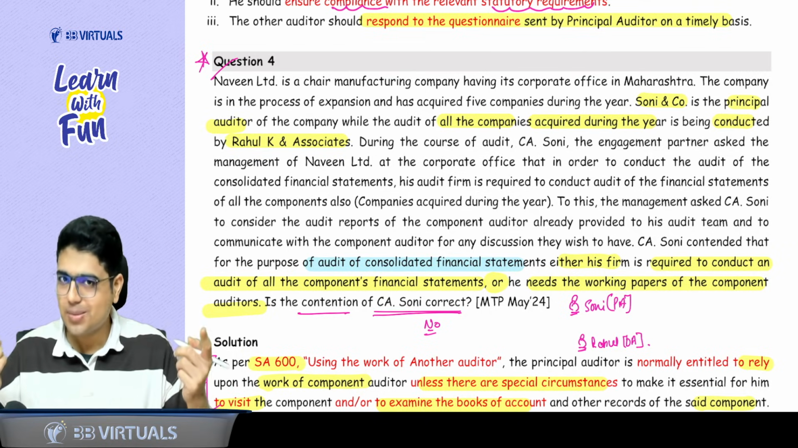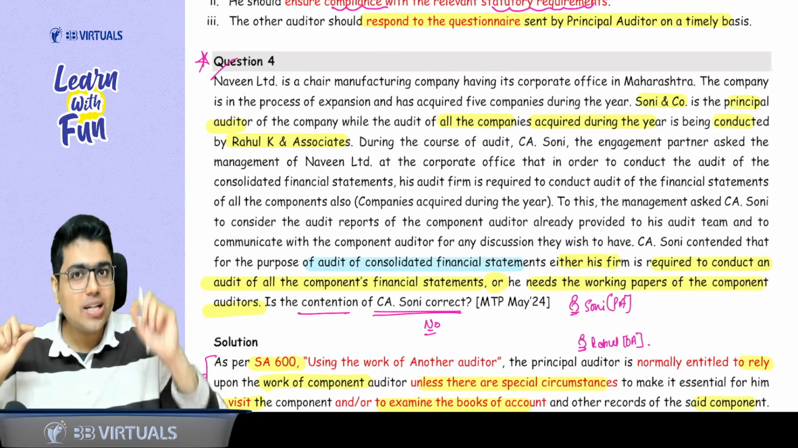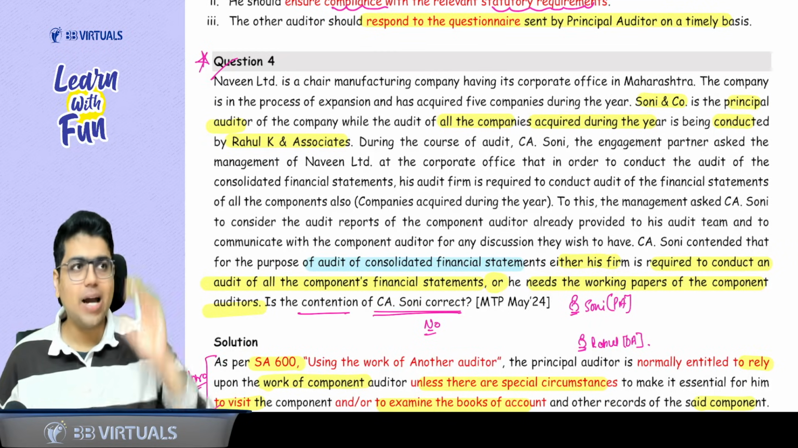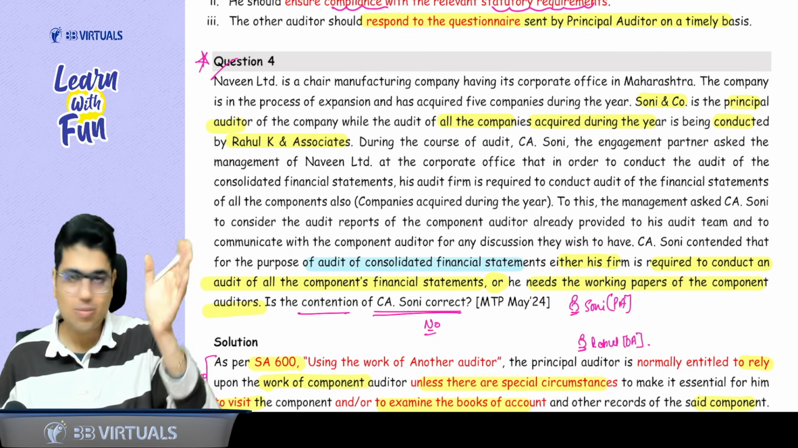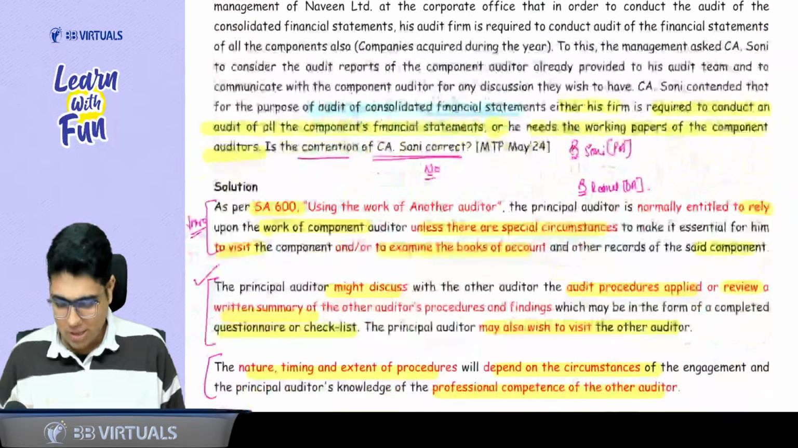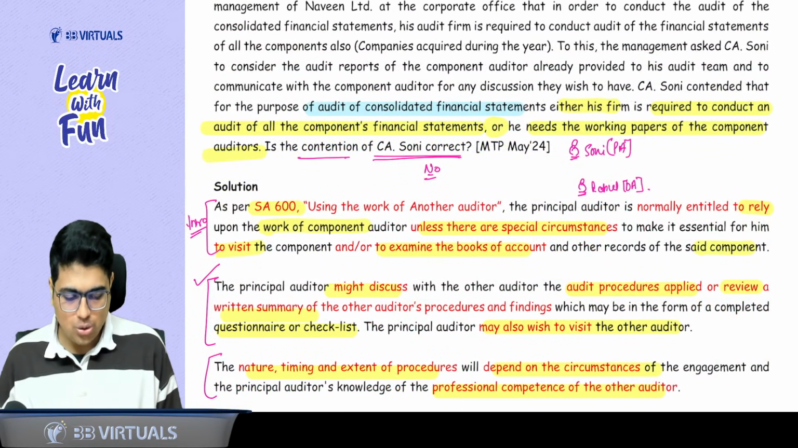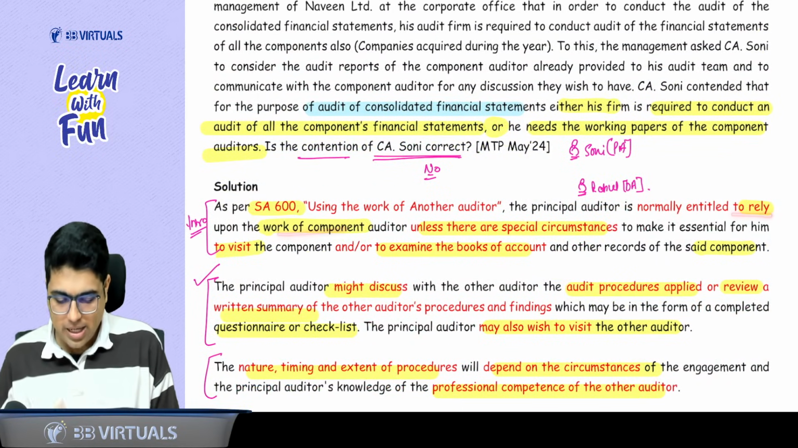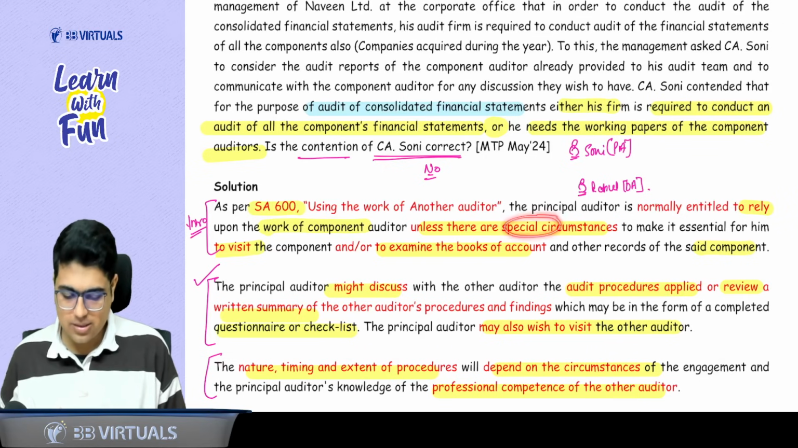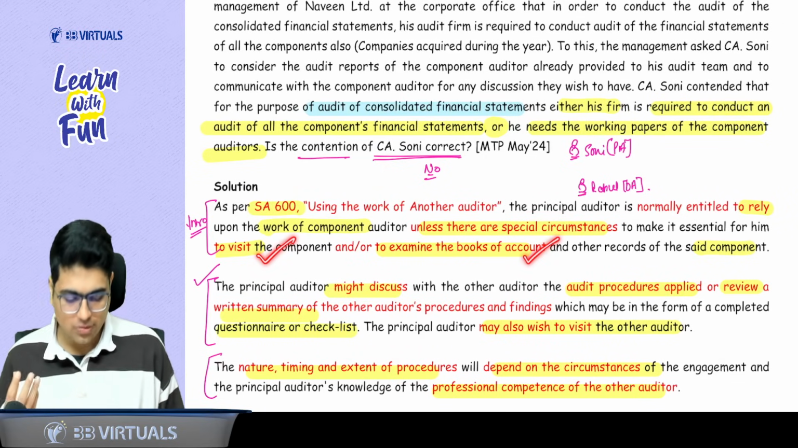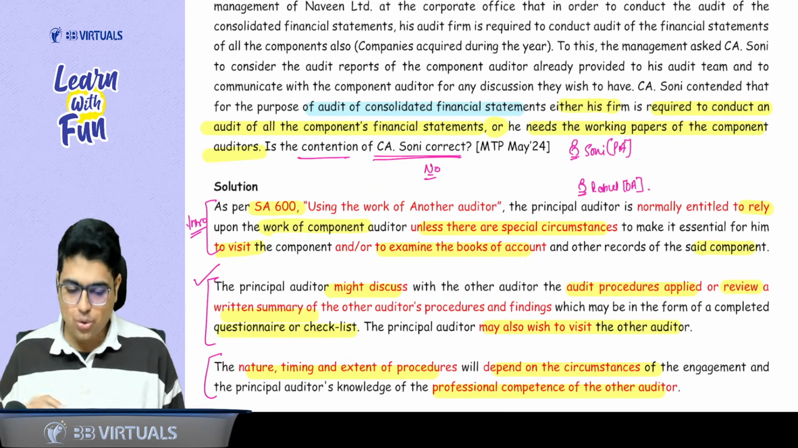So you can discuss the procedure or you can review a written summary of the procedure performed by them, either in the form of checklist or questionnaire. So first of all, you will write the introduction that as per SA 600, normally you can rely on the work of component unless there are special circumstances for you to visit or examine the books of accounts. What procedure can I do to know their procedure?